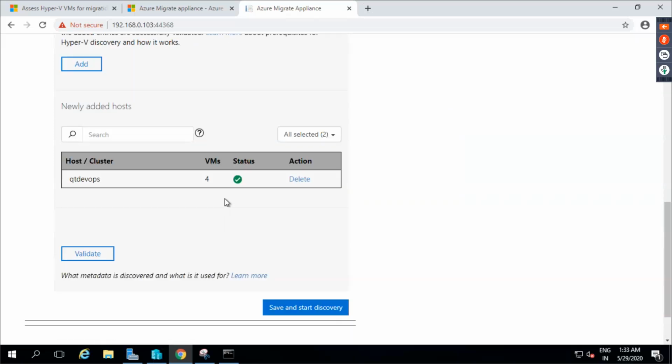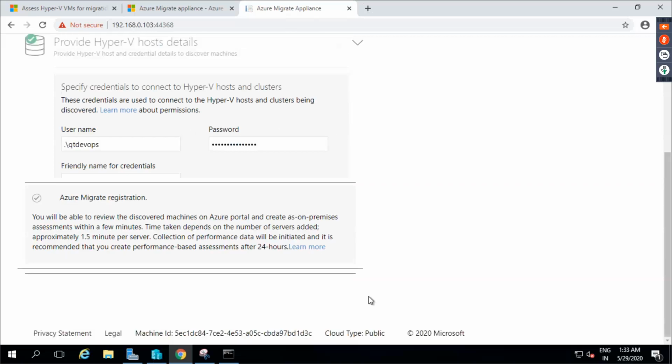Right. So this should happen. Okay. If this validation is failing, then there is something wrong with the virtual switch setup which you have done. In this case, we need to give the Hyper-V host, the machine on which we are creating these virtual machines. Now you just have to say save and start discovery.